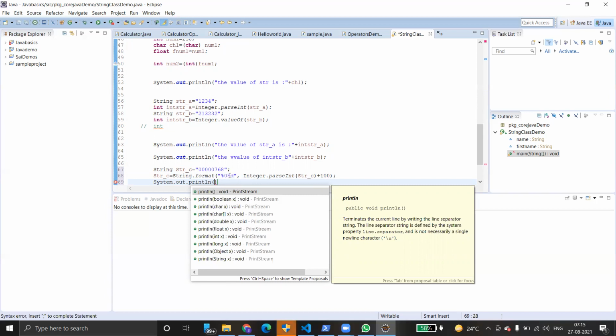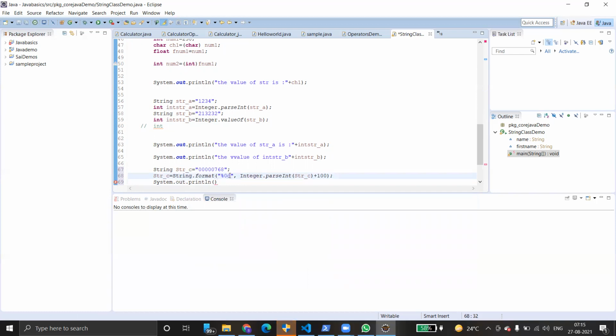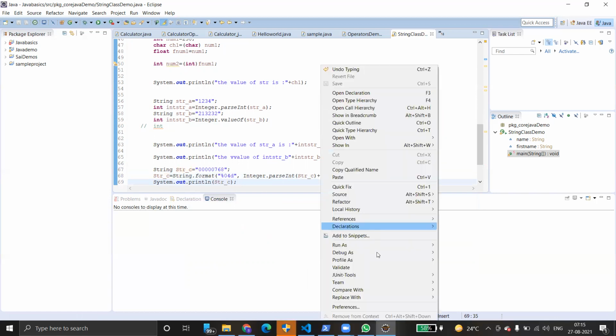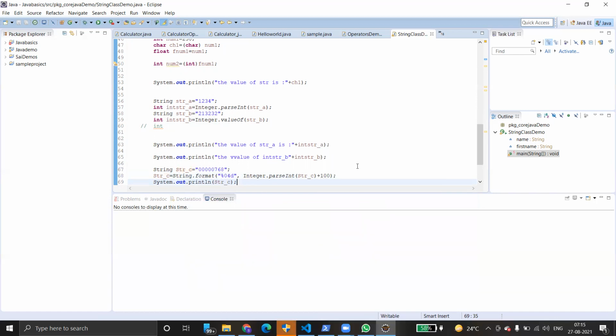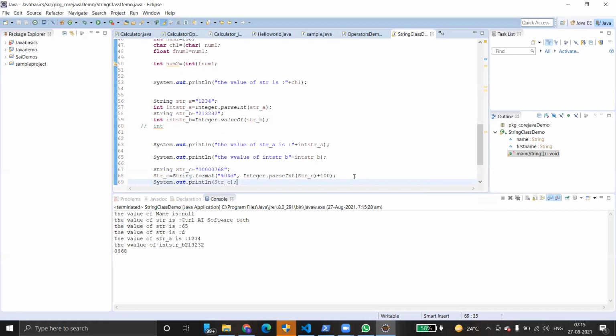If we give only 4 digits, it only takes 4 digits, 0768, but we have added 100.